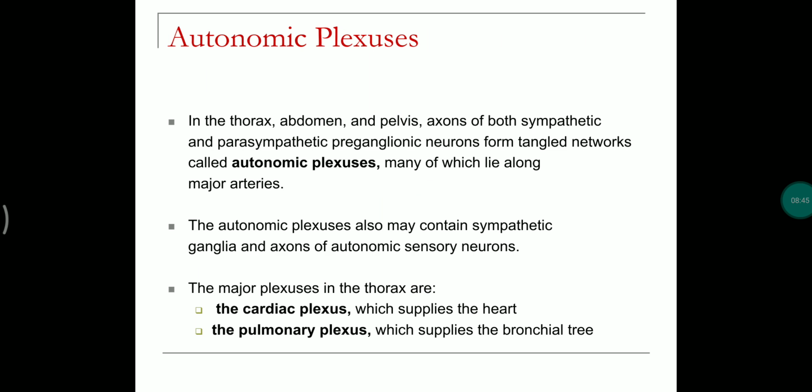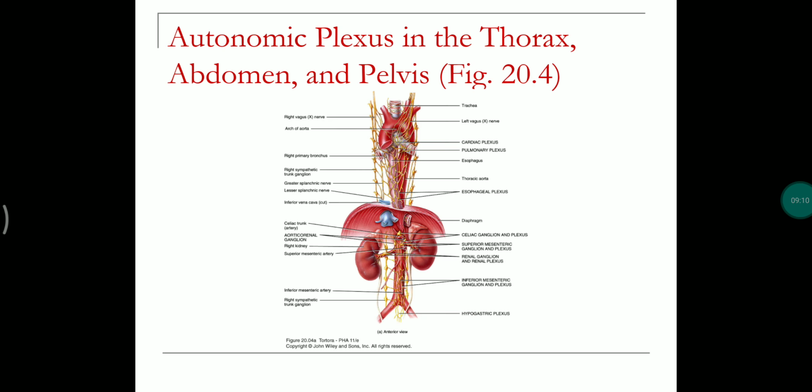So coming to the autonomic plexus. Autonomic plexus means a network of neurons which innervate visceral organs. There are two major plexuses: the cardiac plexus and the pulmonary plexus. The cardiac plexus supplies the heart, whereas the pulmonary plexus supplies the bronchial tree.